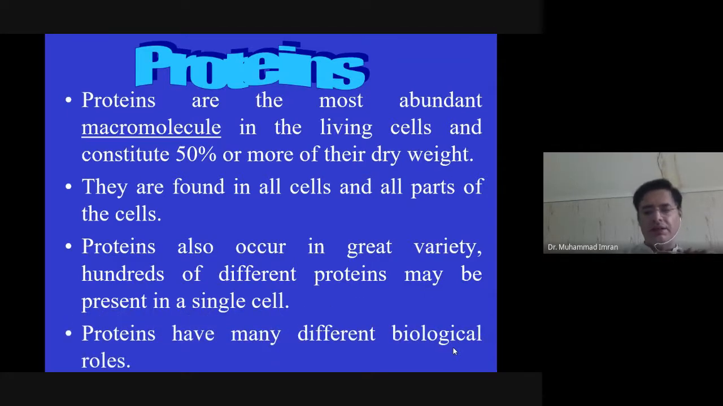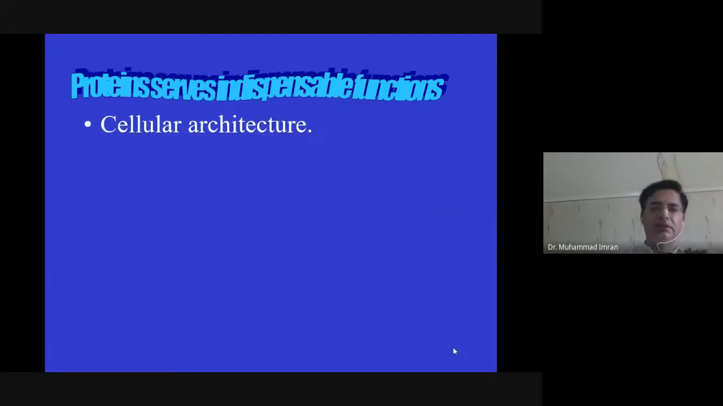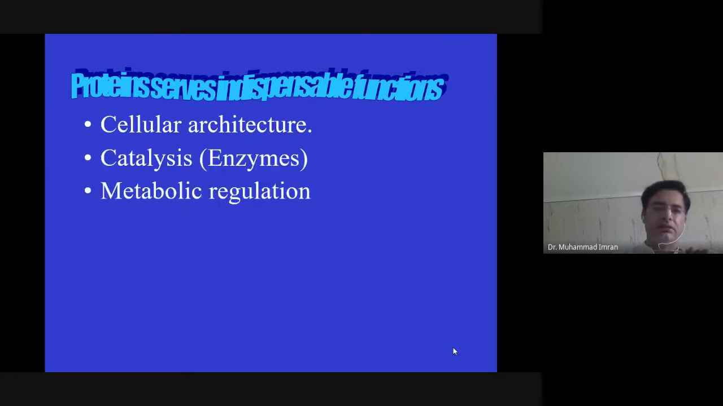Proteins may have many different biological roles. They act as a transporting machinery for oxygen, for example, in the case of hemoglobin. They act as cellular architecture, for example, collagen and elastin. These are the structural proteins which provide strength to our muscles, and in hair, a protein known as keratin is very useful.